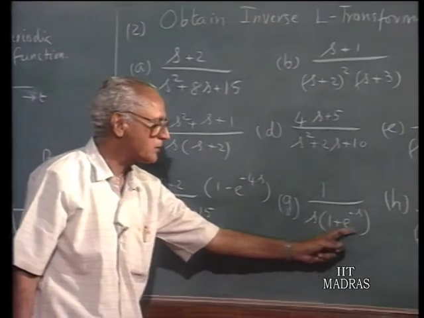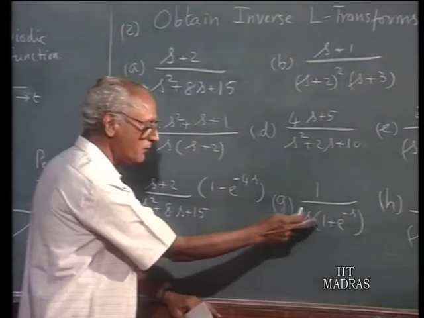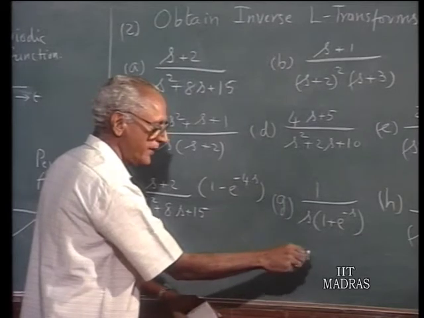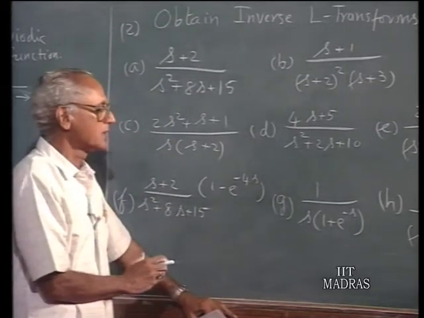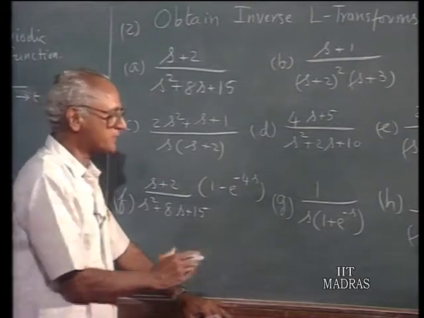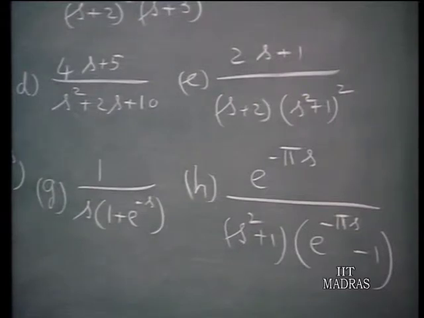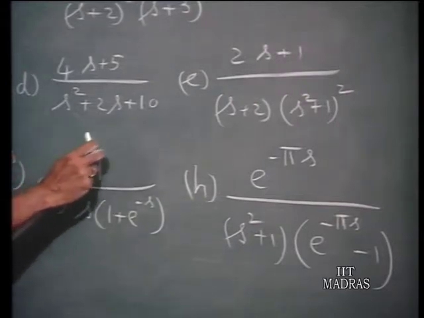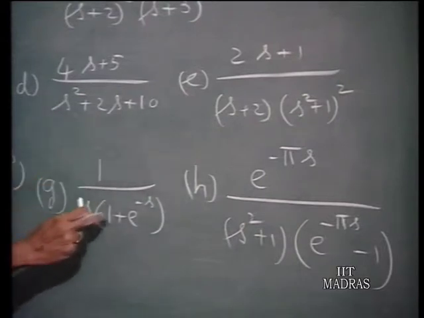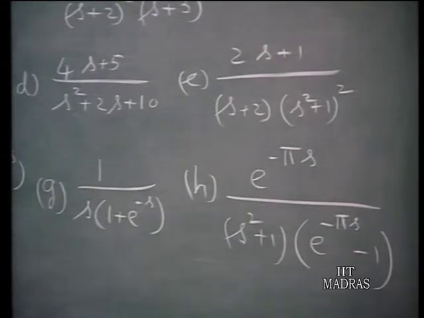Next, 1 over s times 1 plus e to the power of minus s. If you had 1 minus e to the power of minus Ts, we recognize this to be the Laplace transform of a periodic function of time. So all you have to do is multiply both the numerator and denominator by 1 minus e to the power of minus s. So you have 1 minus e to the power of minus s by s times 1 minus e to the power of minus 2s. Therefore, you can recognize this to be the Laplace transform of some periodic function, with the Laplace transform for the basic period being 1 minus e to the power of minus s over s. You can find that out.